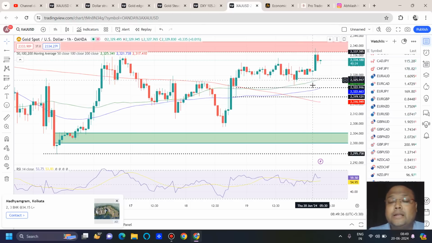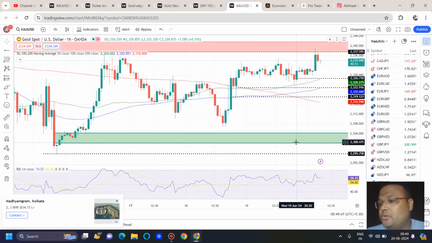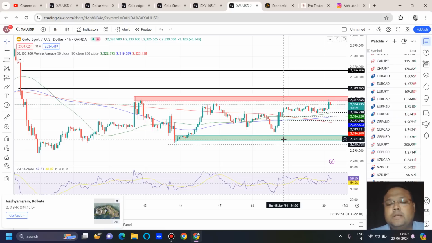So when you enter around the 2319, 2323 area, keep in mind we are entering in the middle of the chart, so it is a high risk trade. Here, taking a buy at 2300, 2287 are much more reliable and less risky trading opportunities. So let's wait and watch.